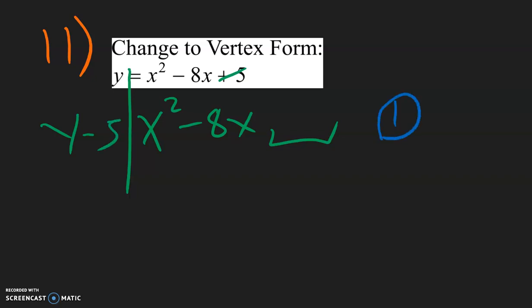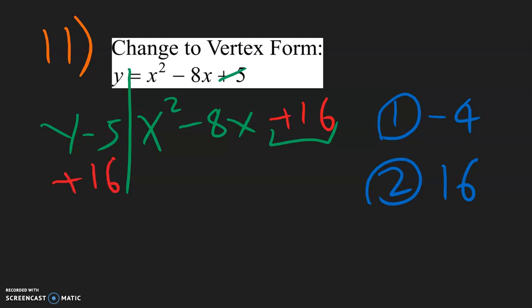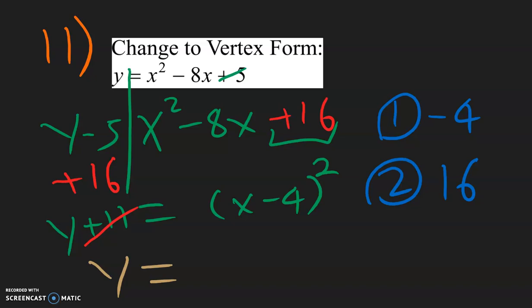Step 1, take the negative 8 divided by 2, which is going to be a negative 4. Step 2, square that. Negative 4 times negative 4 is positive 16. So plus 16 on one side and plus 16 on the other side. Now negative 5 plus 16 is going to give you a positive 11 equal to x minus 4 squared. Now one last step is to bring this positive 11 over to the other side. That will make it negative 11. So the vertex form will be x minus 4 squared minus 11.